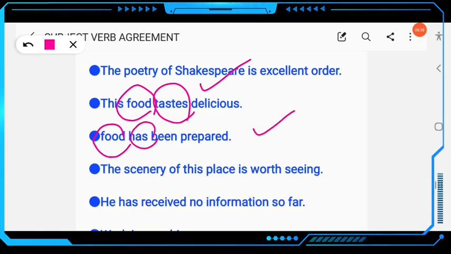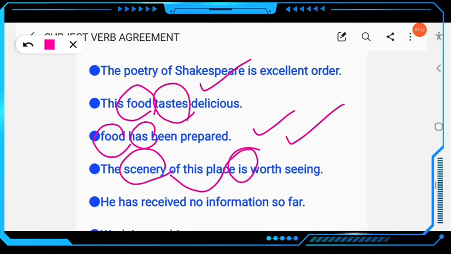The next example, the scenery of this place is worth seeing. Scenery is always used as singular. He has received no information. Don't write informations.